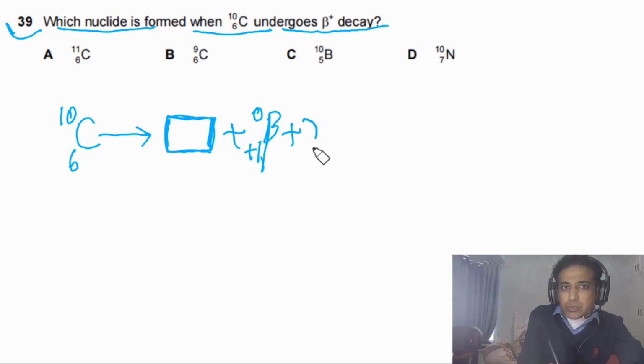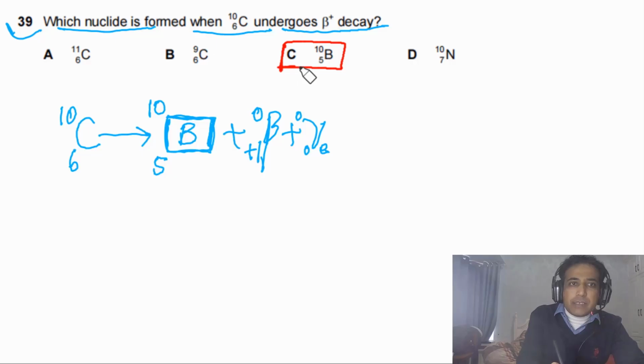This is positron, so this is antiparticle, so it has to be electron neutrino. So here we have 6, so here atomic number has to be 5 and mass number does not change, so this has to be 10. Now if you look at given options, we have 5, so it means this is boron. So the answer for this question has to be C. So C is the right answer.